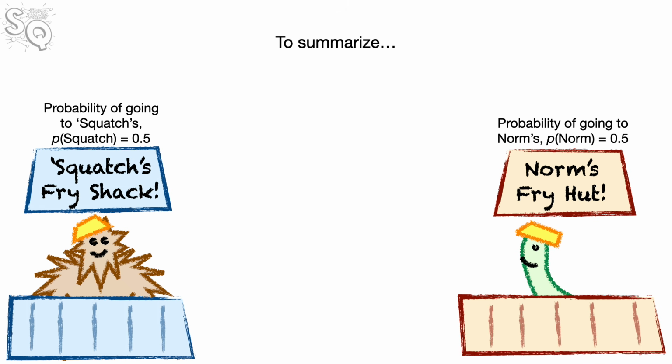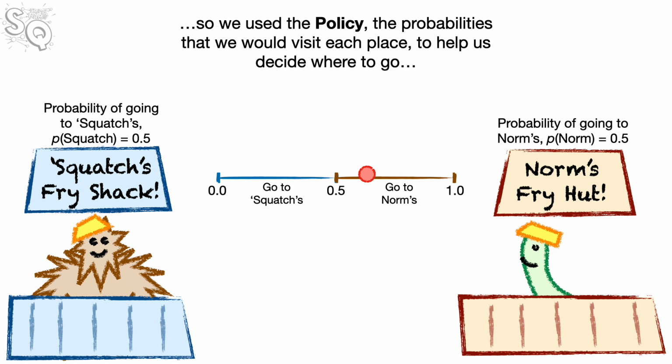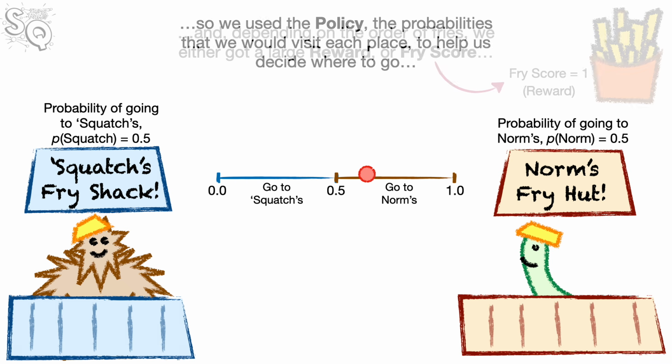To summarize, we, the agent, needed to explore the environment, which, in this example, means we needed to decide if we should visit Squatch's or Norm's. So we used the policy, the probabilities that we should visit each place, to help us decide where to go.